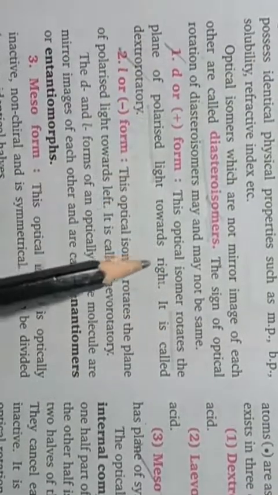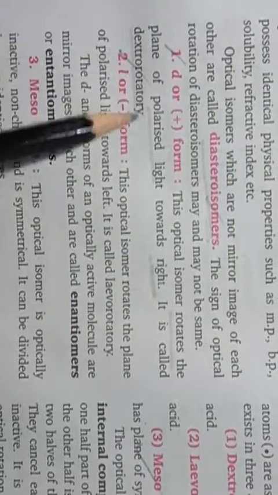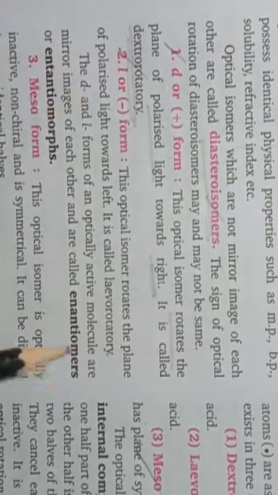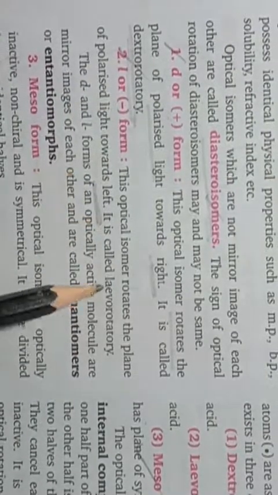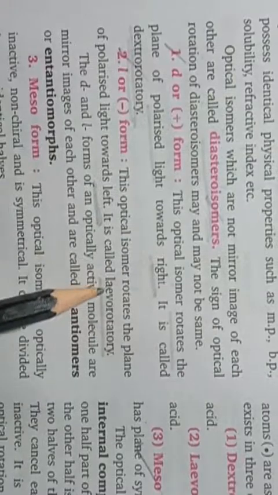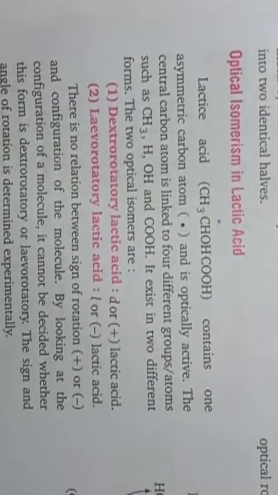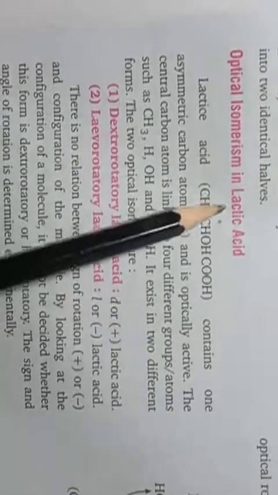D form or plus form, dextrorotatory, these optical isomers rotate the plane of polarized light towards the right hand side. And L form or minus form, levoform, rotates the plane polarized light towards the left hand side and is called levorotatory or levoform. Okay, then optical isomerism, example in lactic acid.